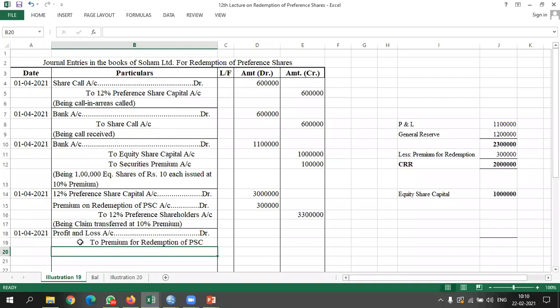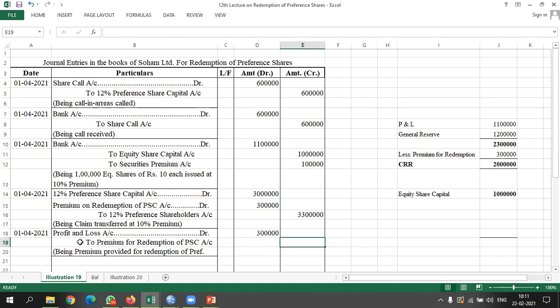Here I will write being premium provided for redemption of preference shares. Okay, now amount is 3 lakh rupees.